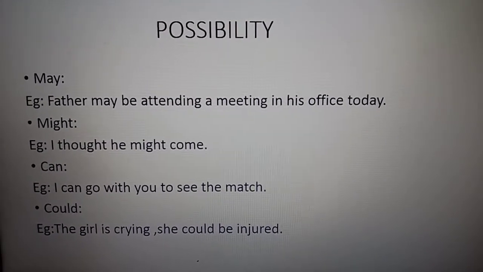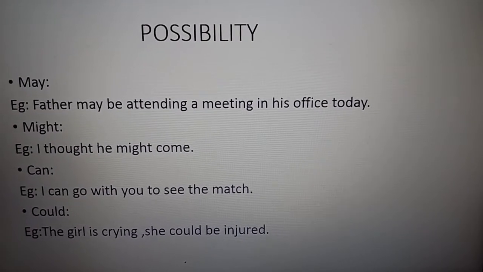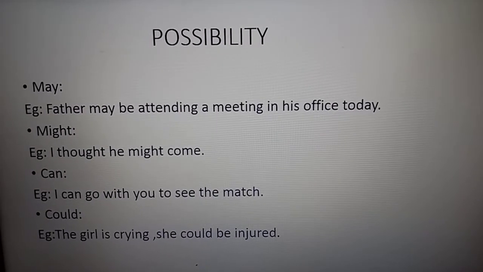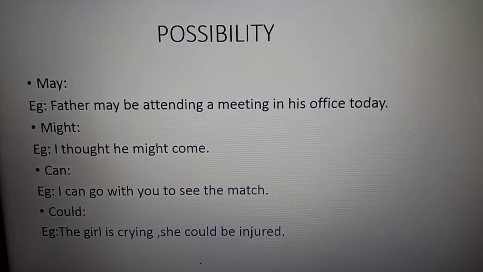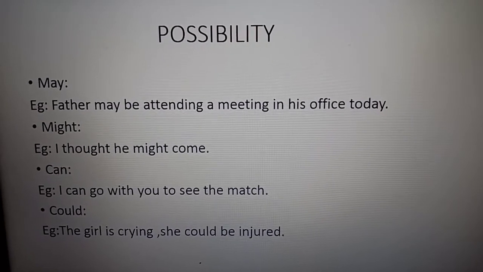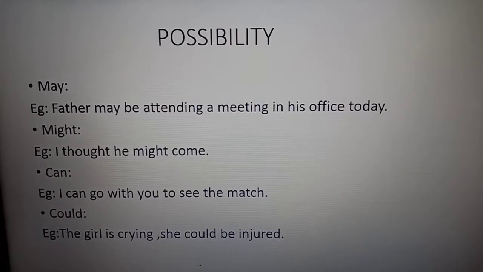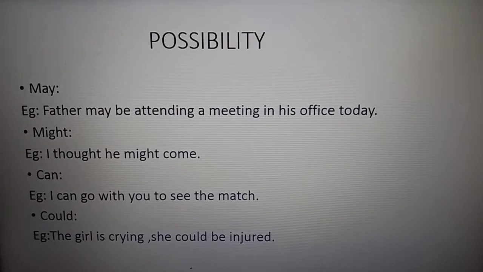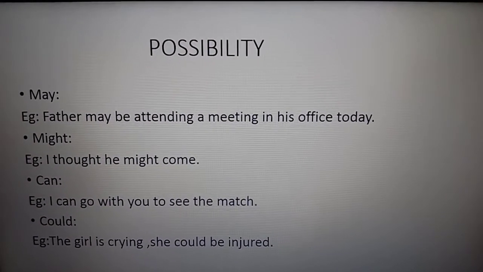Now could again. The girl is crying. She could be injured. We're not sure. She could be injured. That is why that girl is crying. Got it? When you are not sure about the thing, I'm talking about possibility. Got it, children? Please see the video again and again. Read the things. Understand it. Because when we are giving an exam, any modal auxiliary, you will just see the word, underline it and write the use without seeing the sentence where it has been used. Okay, the context you have to understand, children.